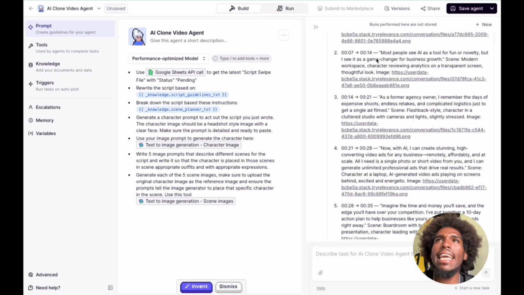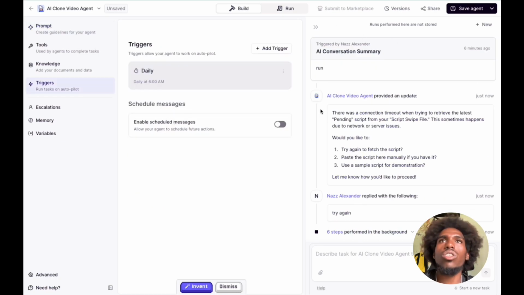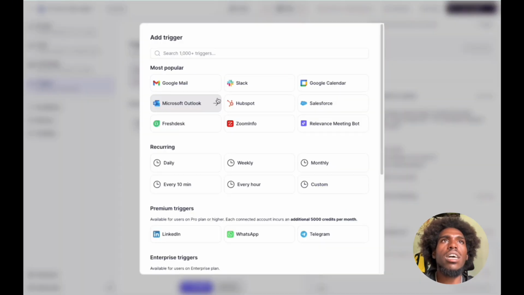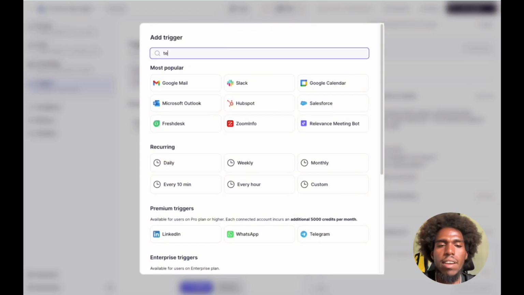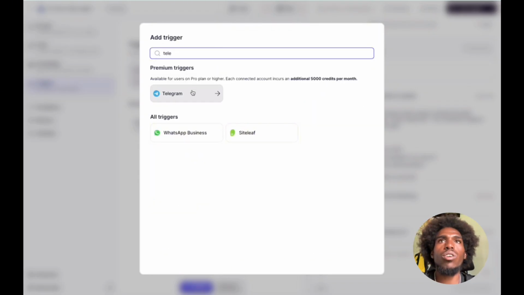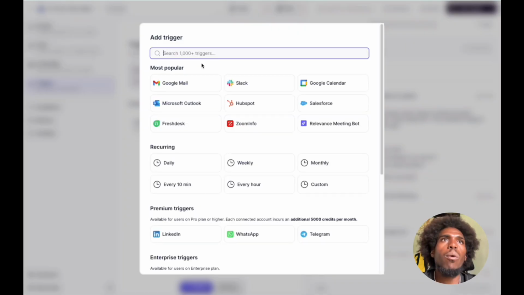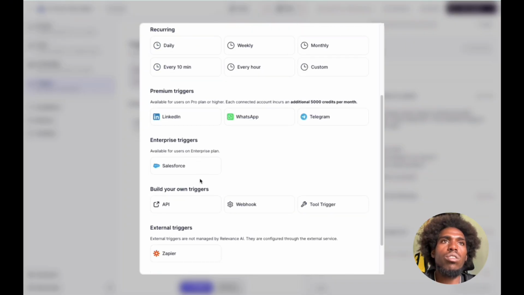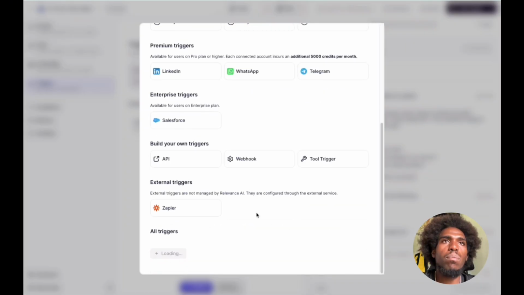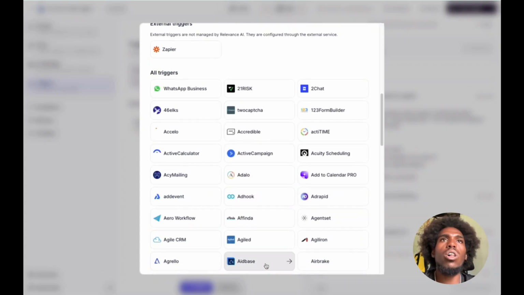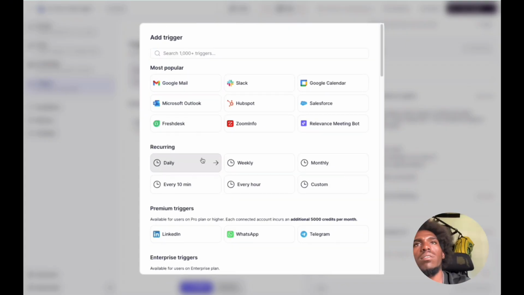If I can add... Let's see. There's over 1,000 triggers I can use, huh? What if I add Telegram? Premium trigger. Oh, it's a premium trigger. Where are the normal triggers? How do I just... Okay, see more. All triggers. Gmail. Let's see.